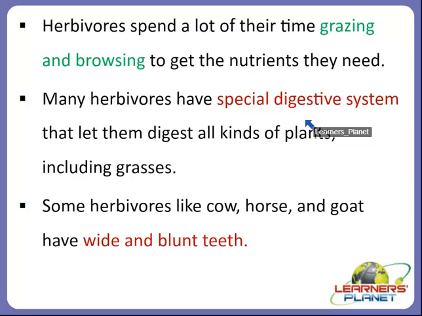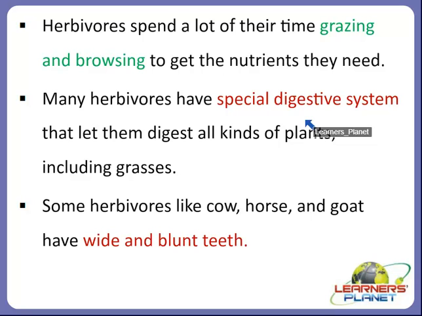There are many animals that eat fruit and leaves, and sometimes they also eat other parts of the plants, for example roots and seeds. So usually such animals cannot chew or digest such kind of food. So they grind. Their teeth are modified in such a way that they are able to grind their food and they are able to eat it.